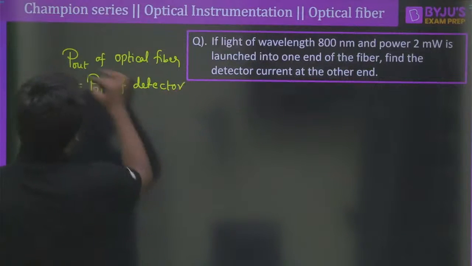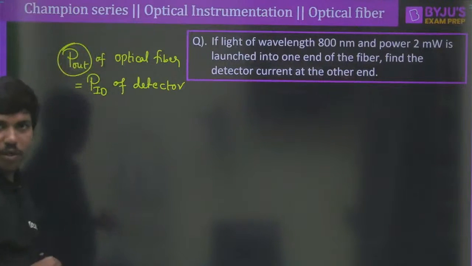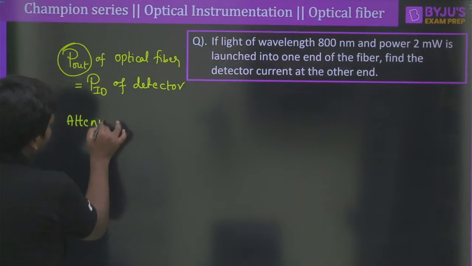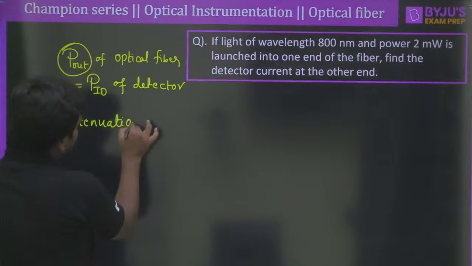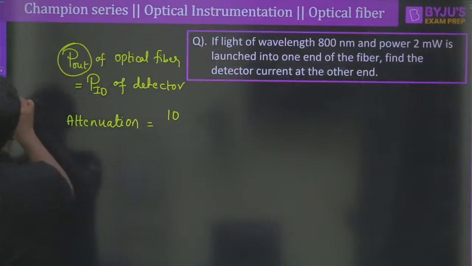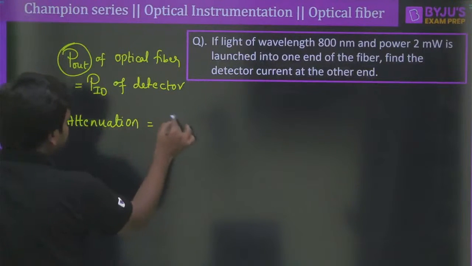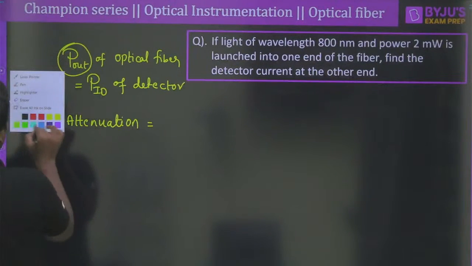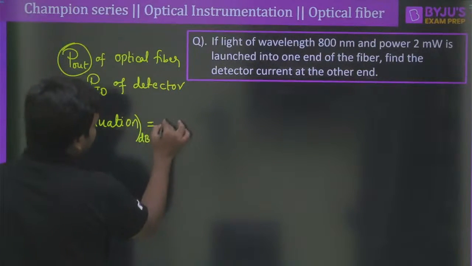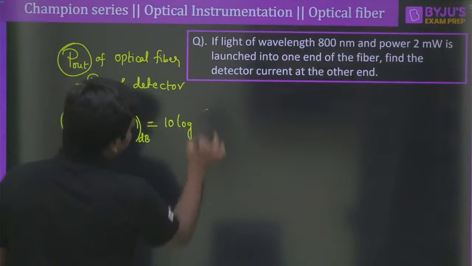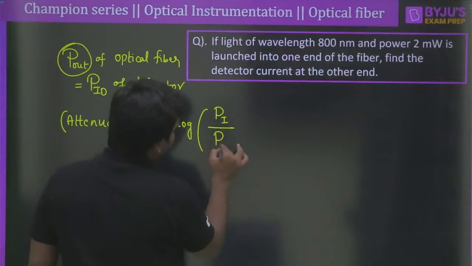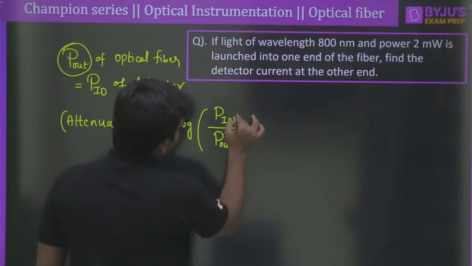So that means our goal is shifted. First you need to calculate P out. How do we calculate that one? We all know that the attenuation could be written as the total attenuation in dB. So the total attenuation in dB would be equal to 10 log of the input power divided by the output power.